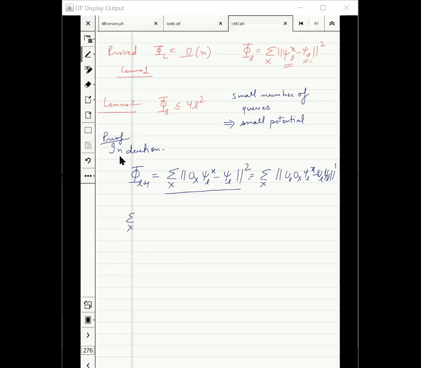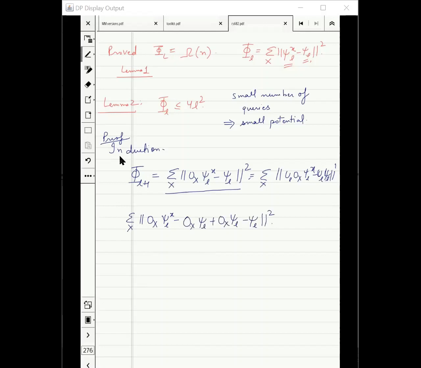What was phi L? It was the distance between psi XL and psi L, right? Let me create it. I have added and subtracted the same quantity.